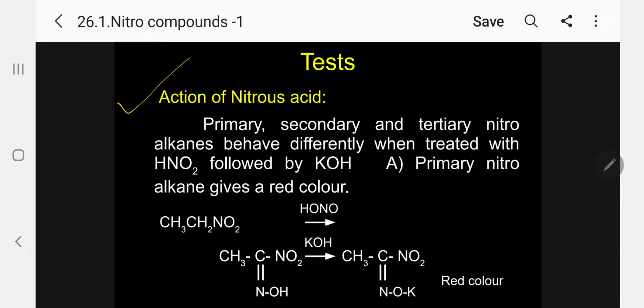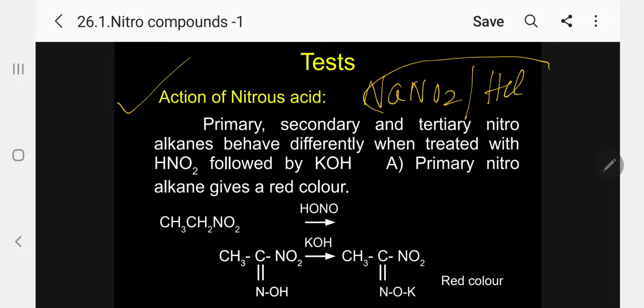One test is the action of nitrous acid. Nitrous acid is not a stable compound and is not available in the laboratory. So whenever we require it, we simply add sodium nitrite and then HCl or water. If you mix them, the solution will contain nitrous acid, so that you can use it for the reaction.